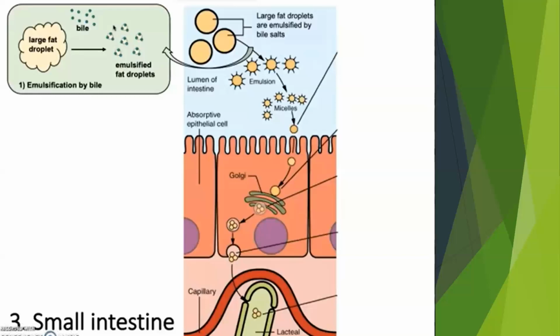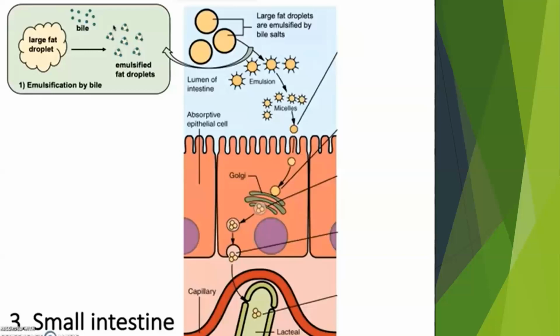For example, if we have fats in our pan, if we are washing our pan, then we need to dissolve the fats using detergent. In this case, the detergent in our intestine is the bile.